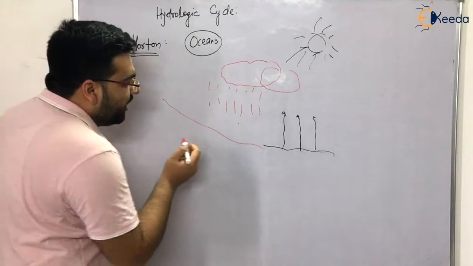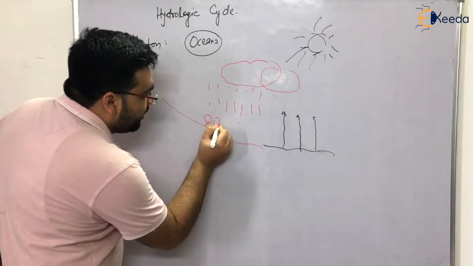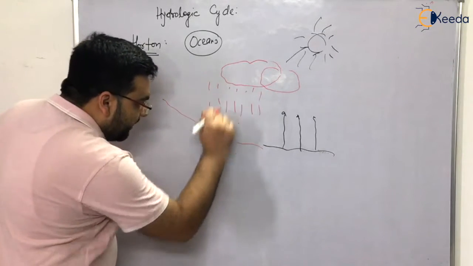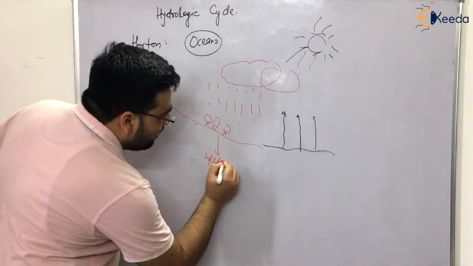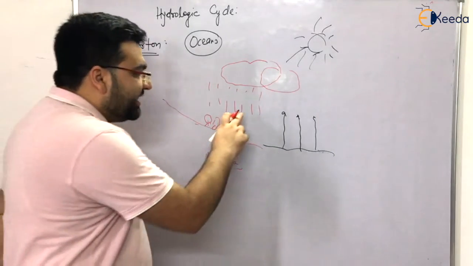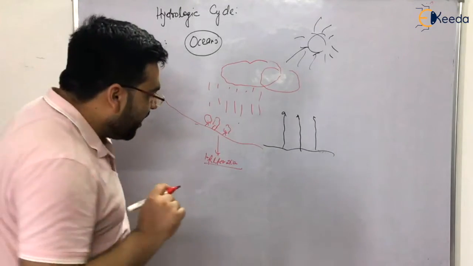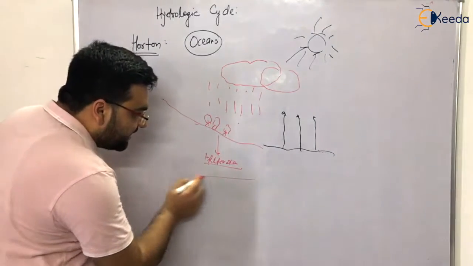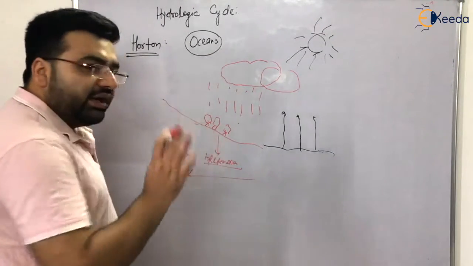Let us say this is the ground. It comes to the ground. Some, let's say these are your plants, these are your trees, right? Some will get infiltrated. There will be infiltration also, right? Each and every point, whichever I am telling you, precipitation, infiltration, we will be discussing in detail. Clear? Infiltration means it will go to the groundwater. Let's say this is the groundwater table, GWT. It will go to the groundwater.